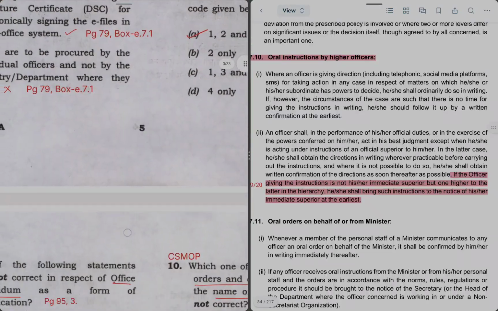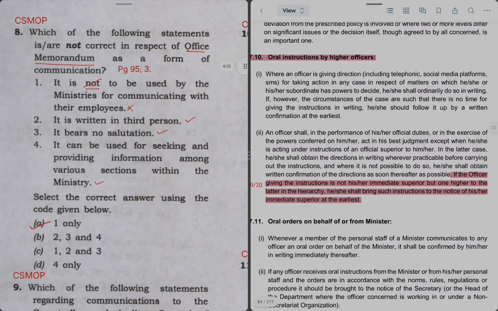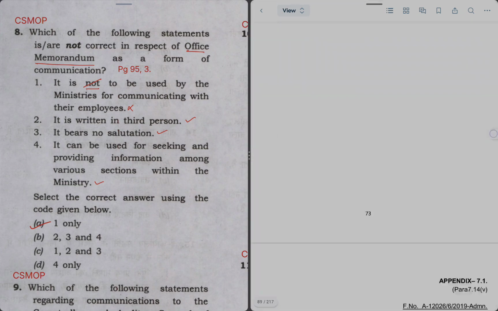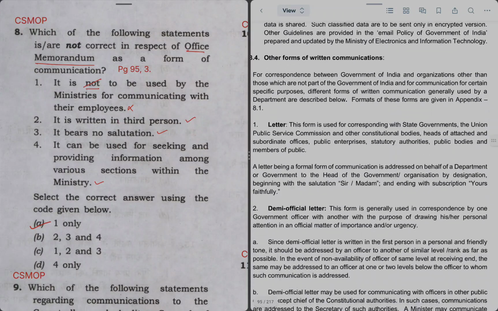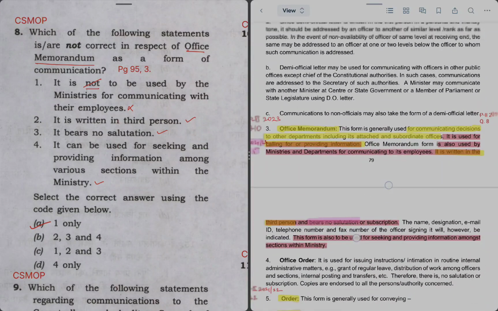So now next question is number 8. Which of the following statements are not correct in respect of office memorandum as a form of communication? So we have multiple forms of communication: OM, letter, ID note. So we'll go to page 95 where OM has been defined. So as per this,